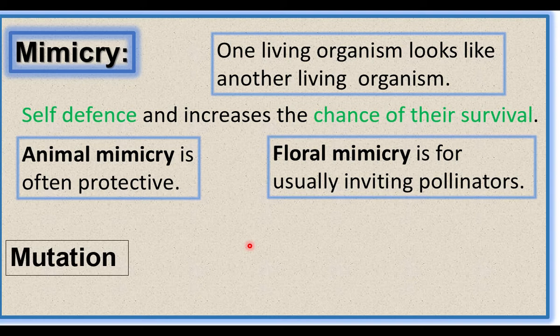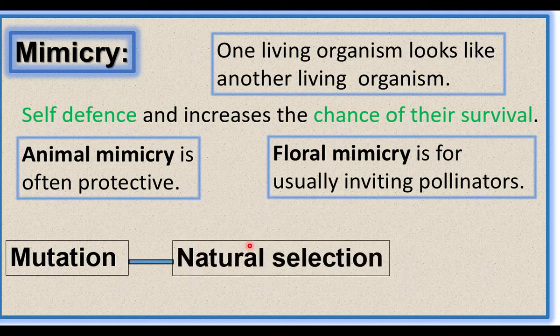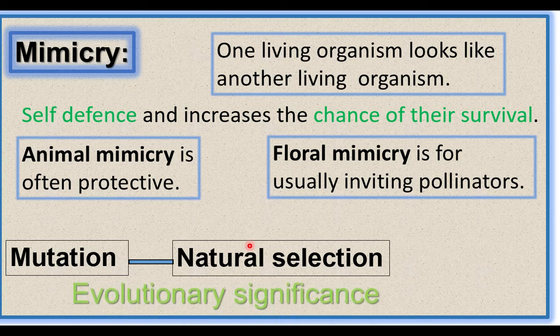Because of mutation, the organisms change their structure. These changes support the organisms to live better in a particular place. So the organisms containing the changes are selected by nature. Natural selection is the raw material for evolution, so mimicry has evolutionary significance. Now let us see the examples.